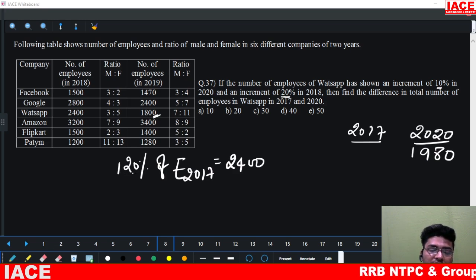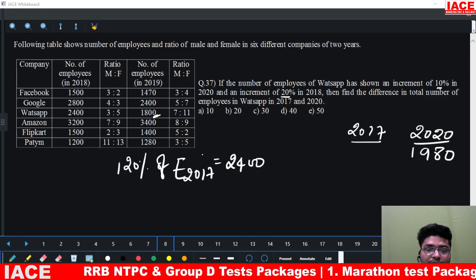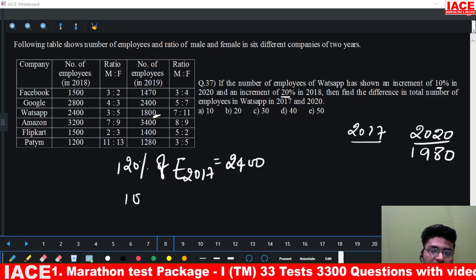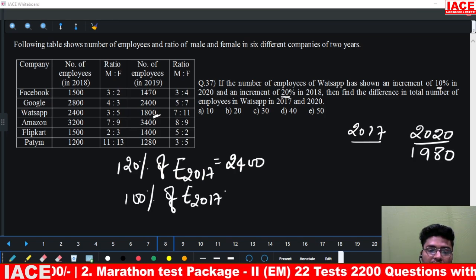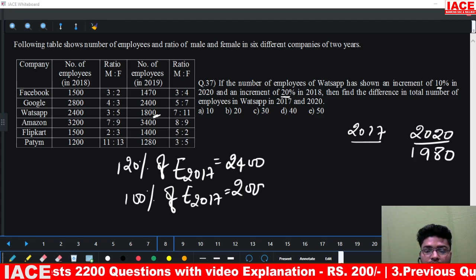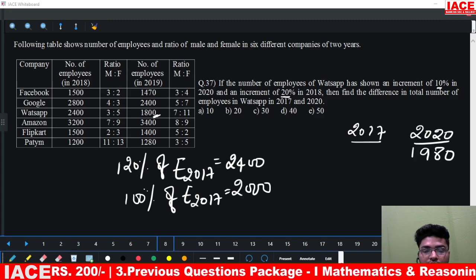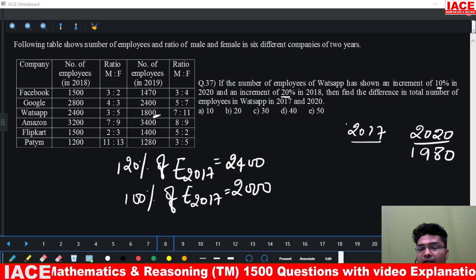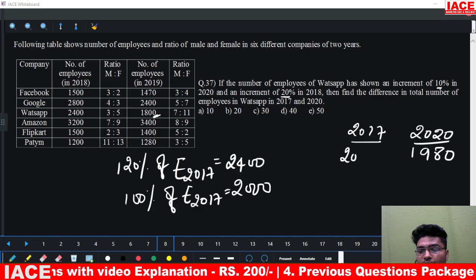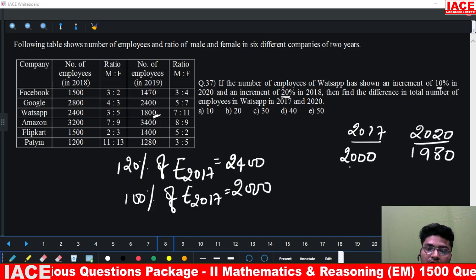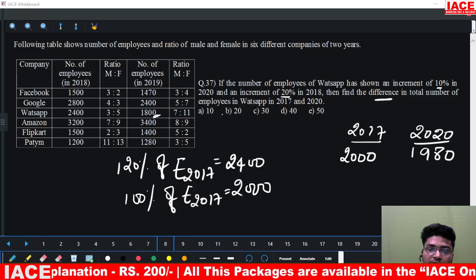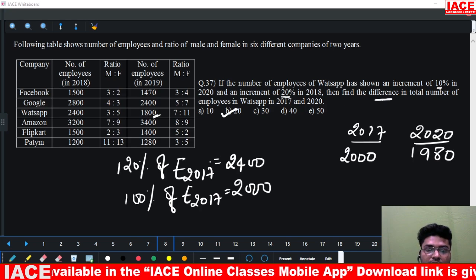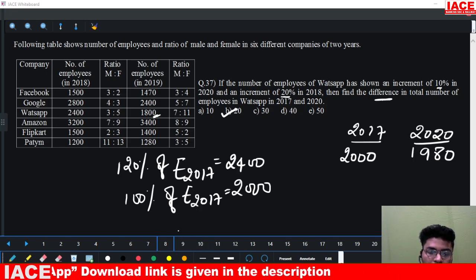Now 120 percentage is 2400. That means 100 percentage of employees in 2017 will be how much? 2000. 120 percentage 2400, 100 percentage 2000. That means in 2017 the total number of employees are 2000. Question is asking us to find out the difference. Difference is how much? 20. That is our option B. Option B is the correct answer.